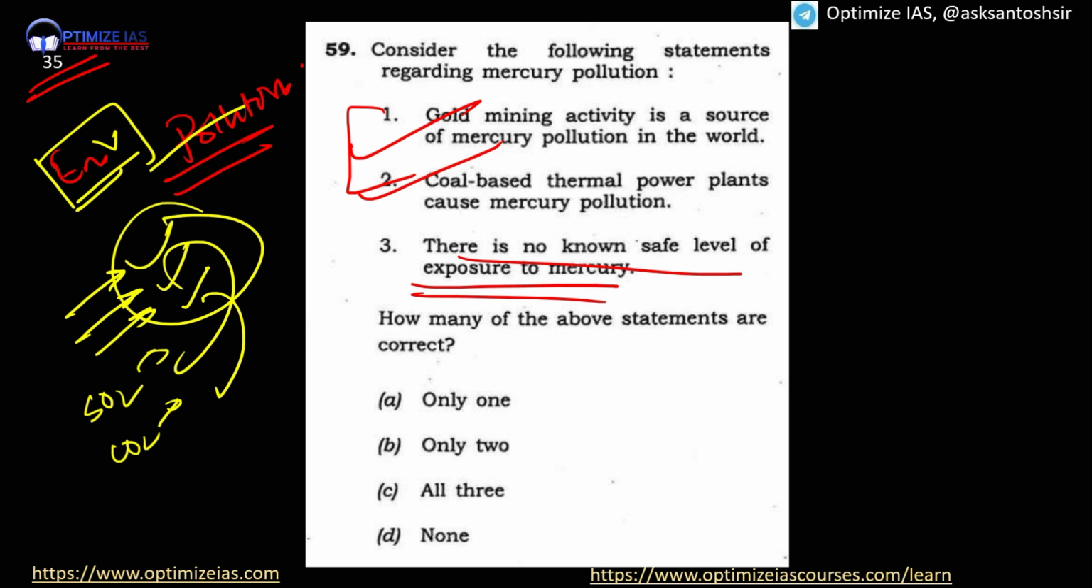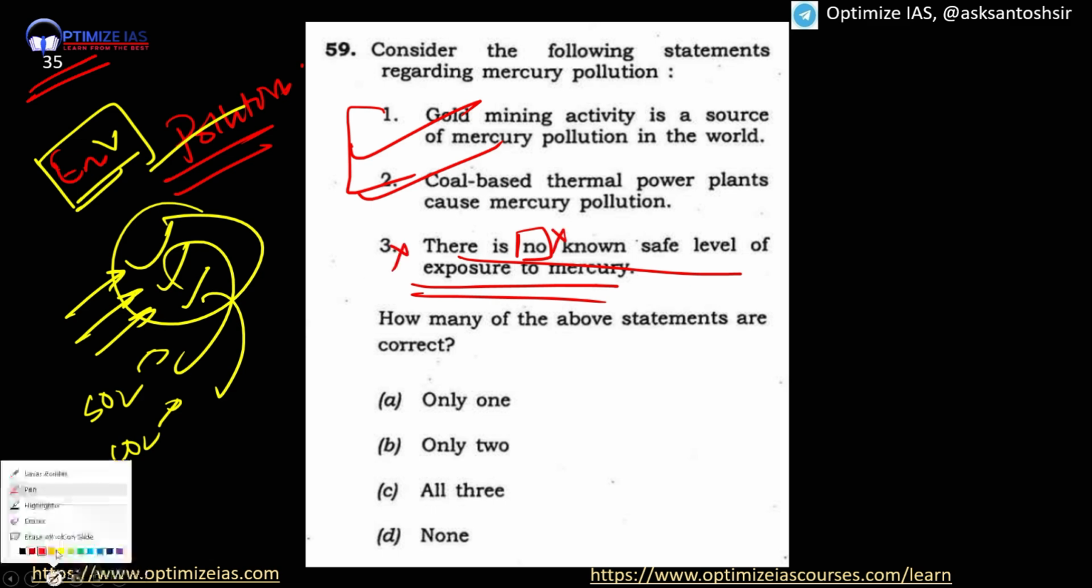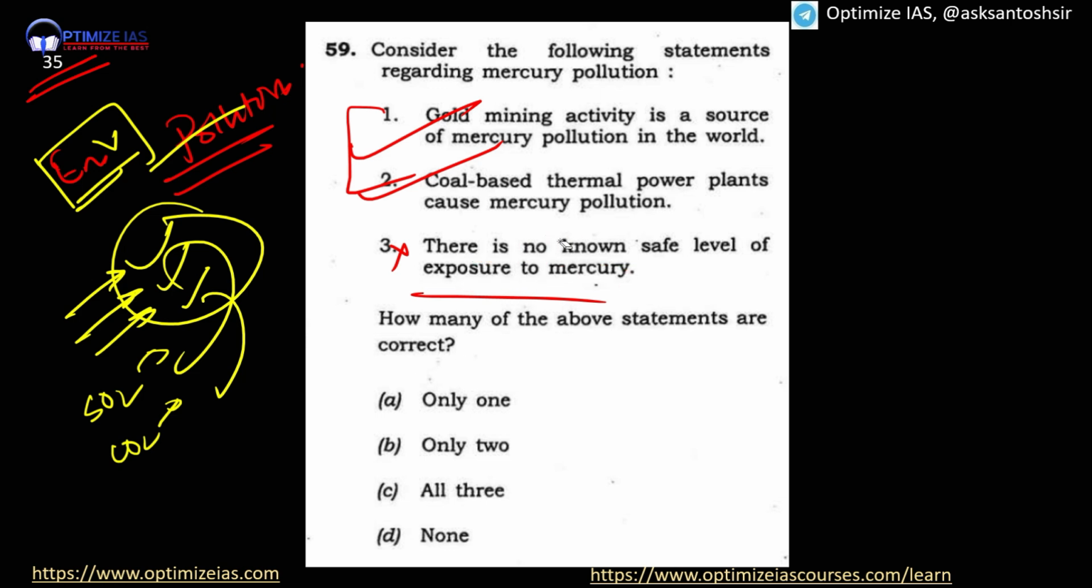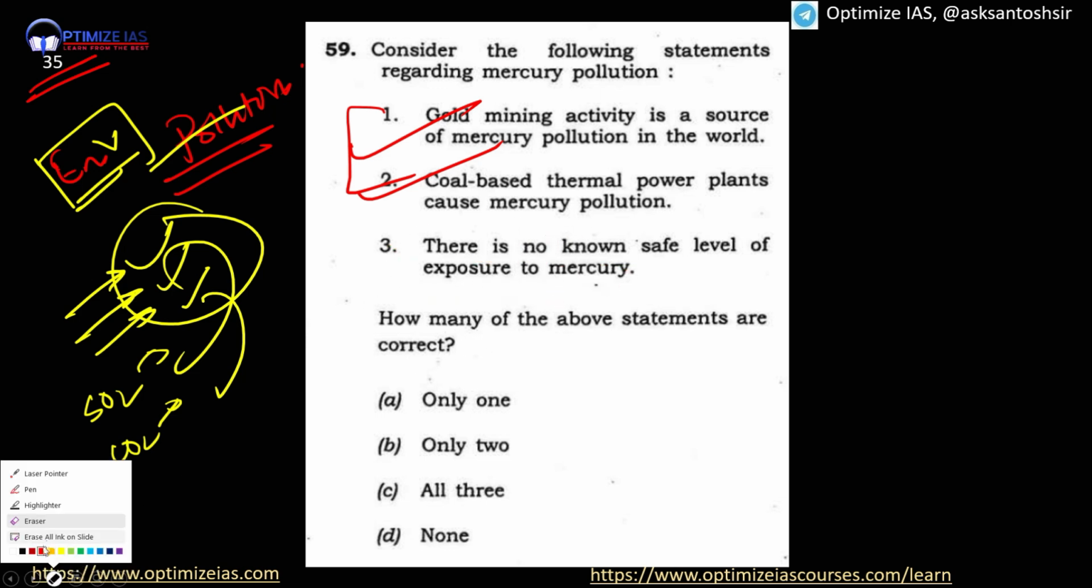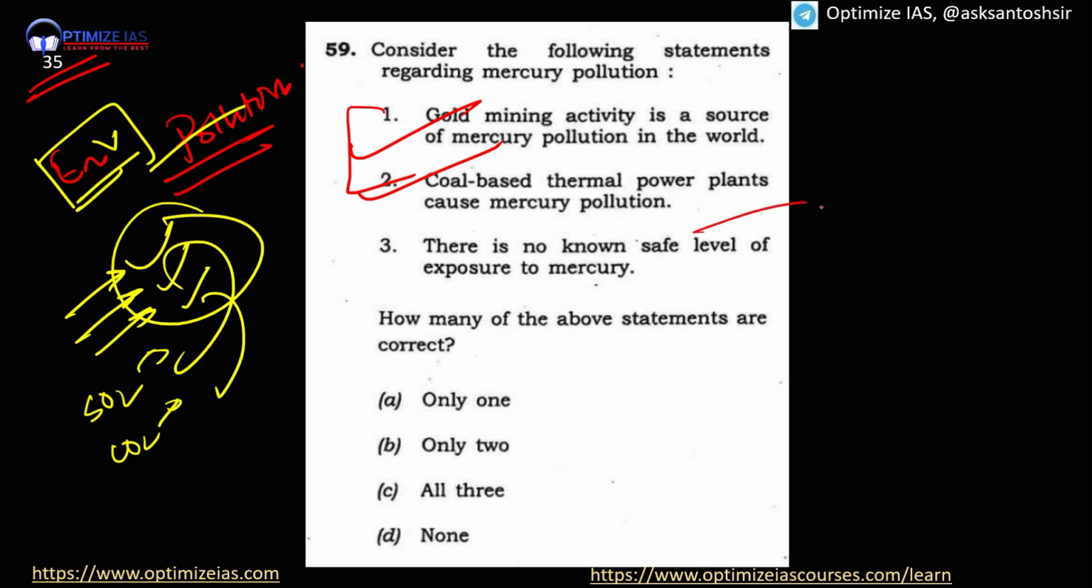So many people will make the mistake, what if they blindly apply the elimination technique? "No" is there, so they will say this statement is incorrect. But no, here you have to apply some knowledge also. Guys, we all know mercury is not safe. Mercury leads to various kinds of issues. We know the Minamata disease, the Minamata Convention. So this statement is a correct statement.